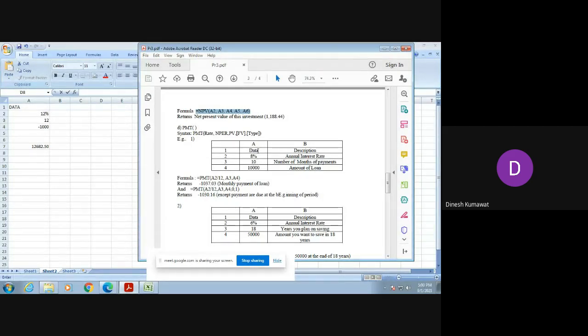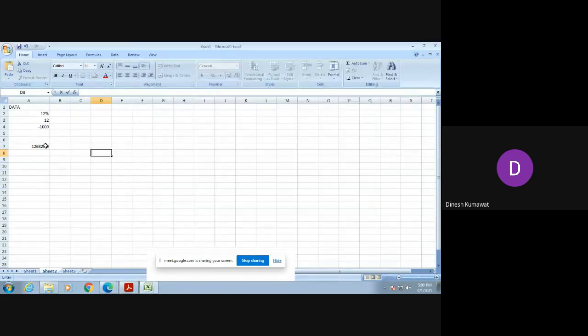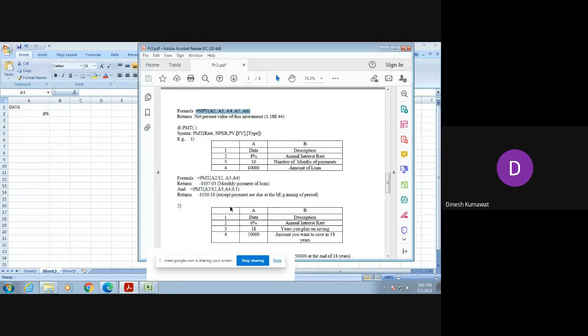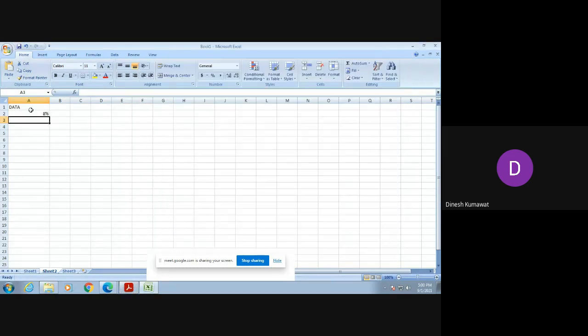So we require only column A. Now I am changing my column A in this same sheet. So in column A, first we need to enter 8%, then 10 and 10,000.